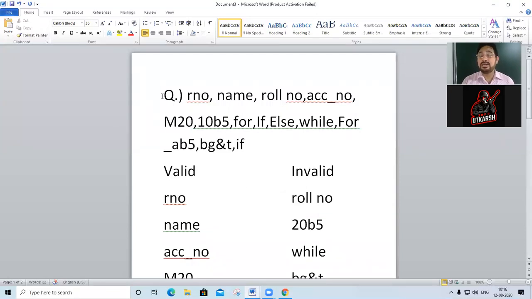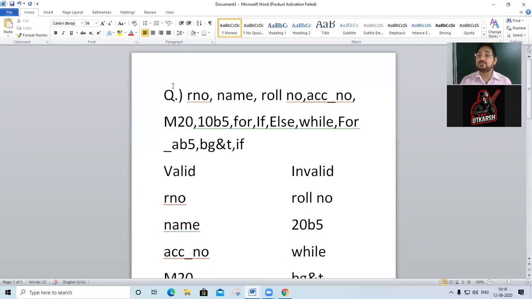Third type of token is, you write here, variables. Now you write variables. What is a variable? Variables can change their value during execution of a program.